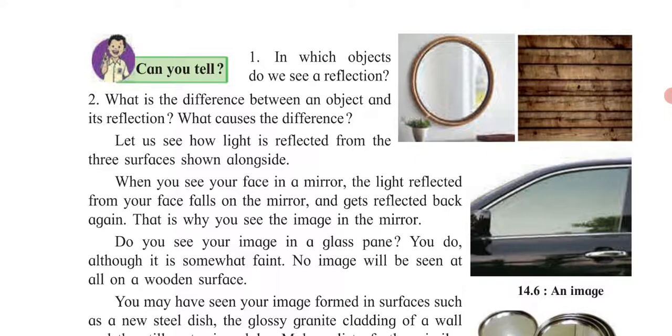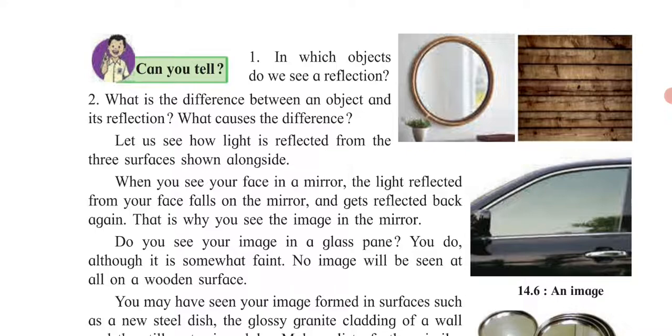So when you see your face in the mirror, the light reflected from your face falls on the mirror. When the light is falling on your face, some of the light is getting reflected back and it is falling on the mirror, and that's why you can see your image in the mirror, as it gets reflected back again. That is why you can see the image in the mirror.